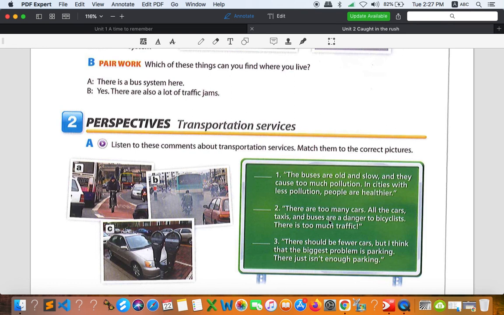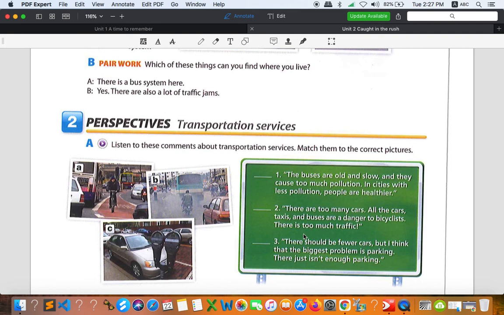What about number 2? There are too many cars. All the cars, taxis, buses are there, a danger to bicyclists. There's too much traffic. All right, as you can see, it's about bicyclists. So it's about picture A right here. Look at it, they park the cars, taxi everywhere. So it's pretty hard for the rider. Okay, so number 2 is letter A.